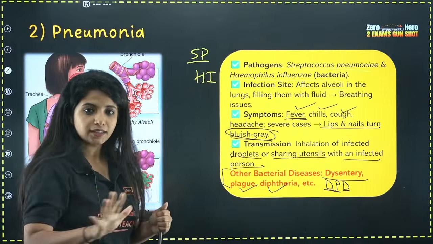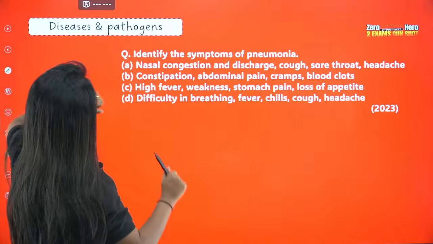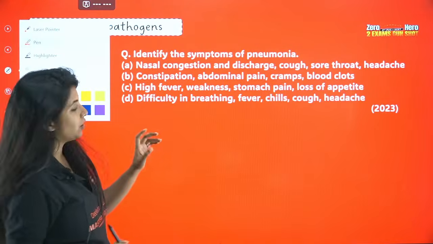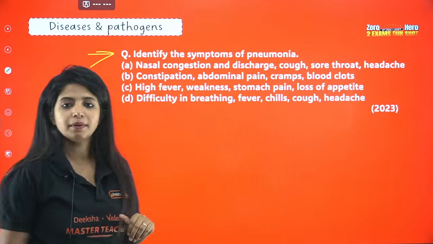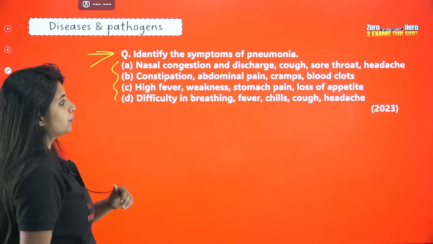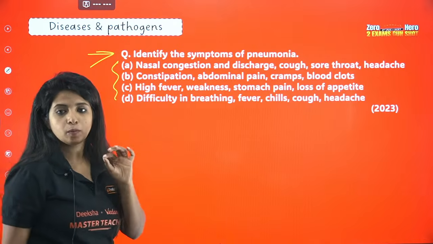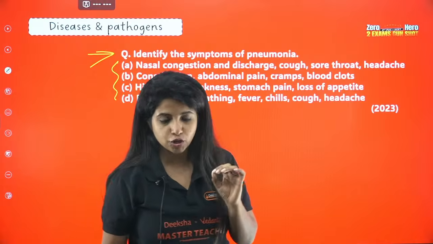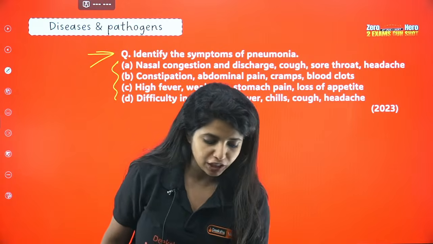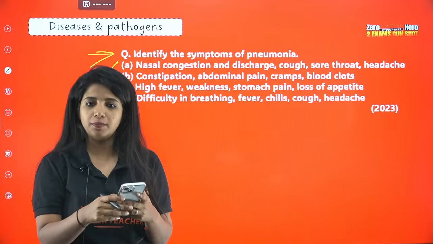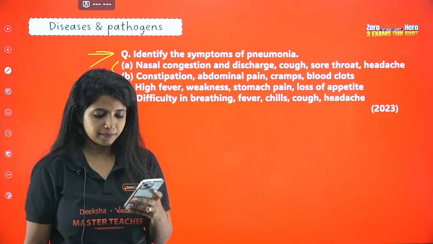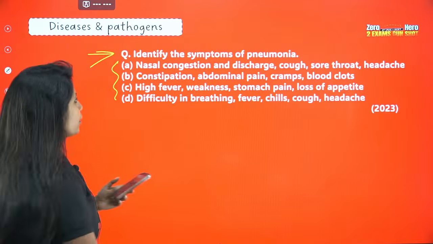So 5 bacterial diseases, I hope that is also clear. And now we will go ahead with one very important question. Identify the symptoms of pneumonia. Can you tell me, out of these things which are given over here, which one is the symptom of pneumonia? This is a 2023 question of the KCET examination. And for PU2, all the symptoms and the causing agent are usually asked. So it's a straight question that comes up. Guys, can you try to attempt this question?